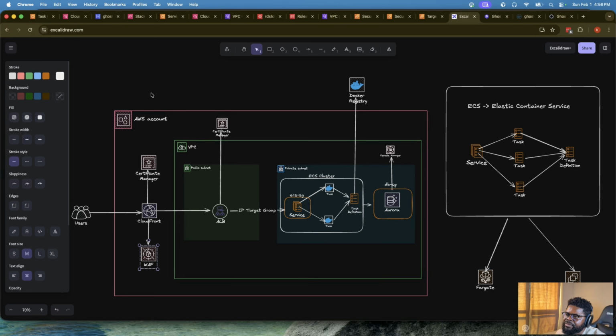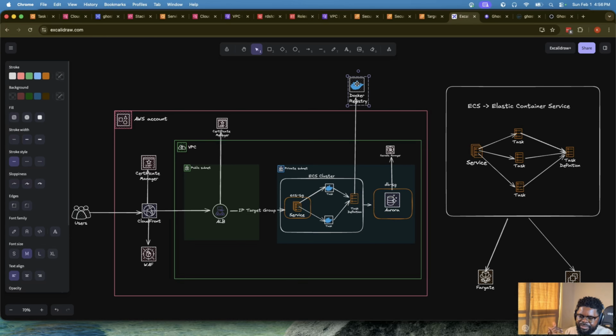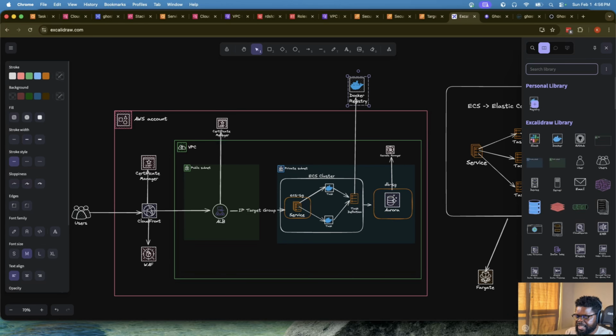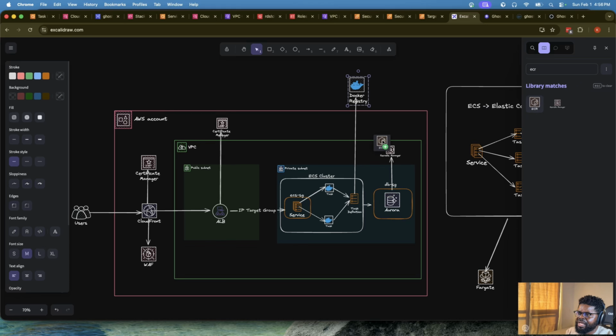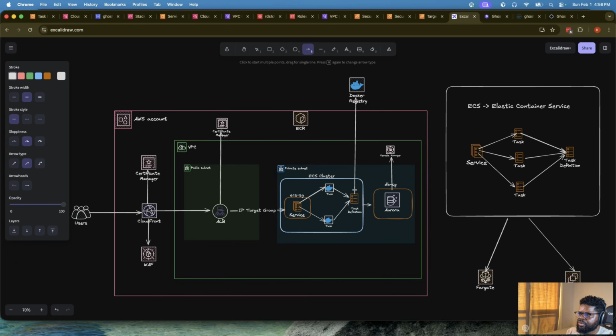Right now we're using Docker Hub here, right? But you can also take that image and put it in ECR, and instead of Docker Hub, use ECR. So by then that becomes something that is inside your account, right? Instead of you reaching out to Docker Hub, you can actually go here.